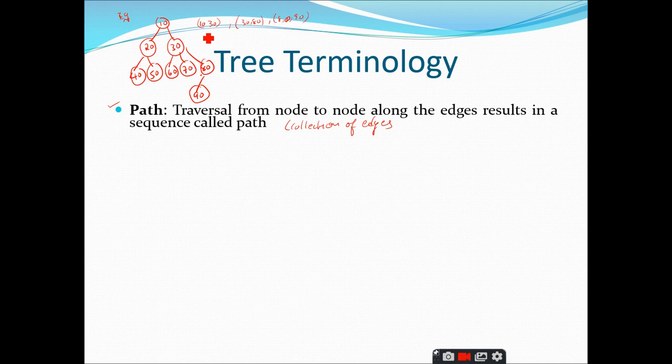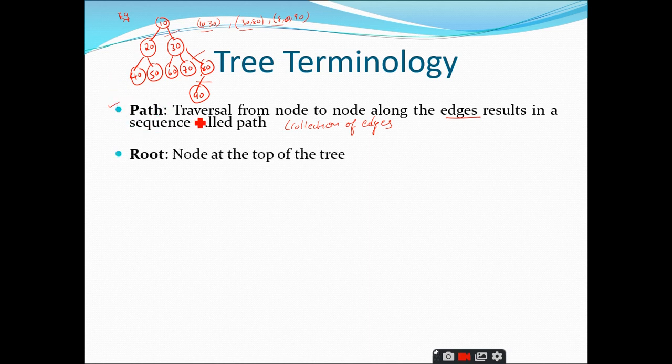So it is nothing but a collection of edges, or else you can also define the path as traversal from node to node along the edges, which results in a sequence called a path, right? So the path from 10 to 90 is the collection of edges 10 30, 30 80 and 80 90, right? Is it clear?